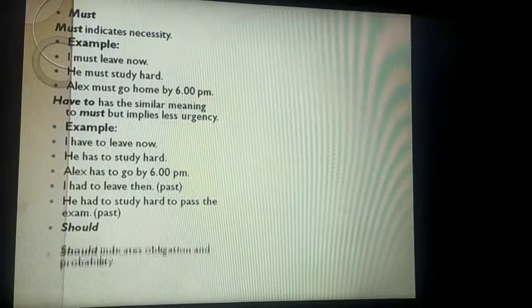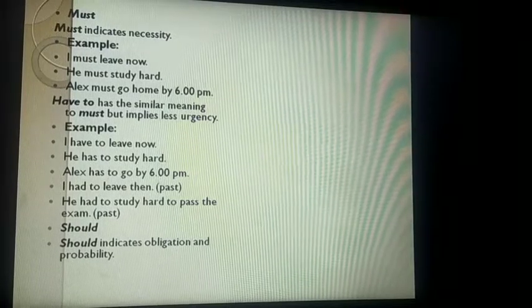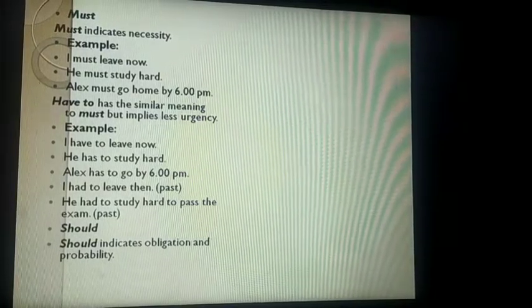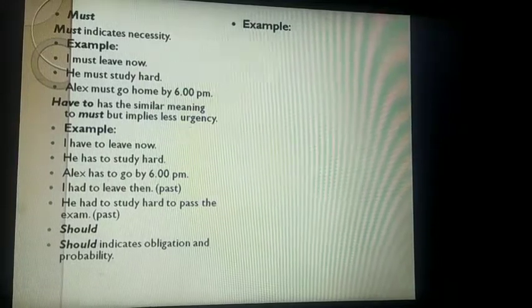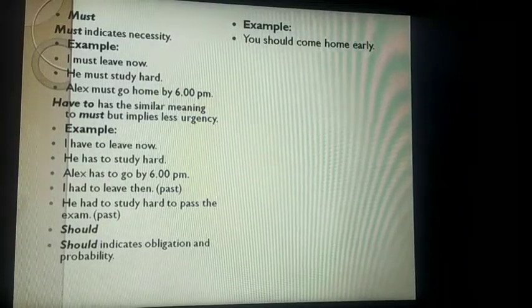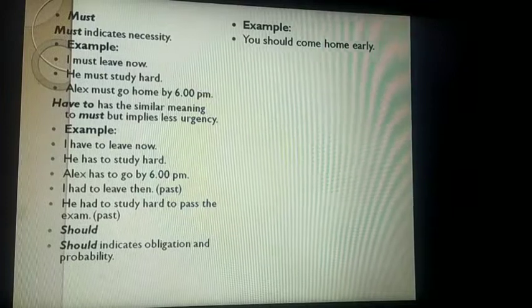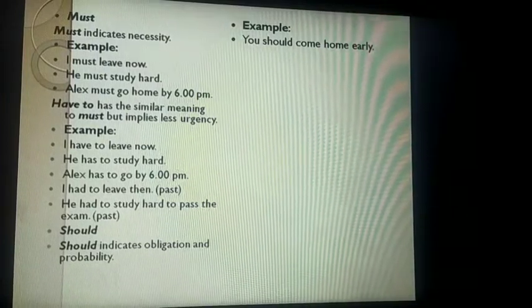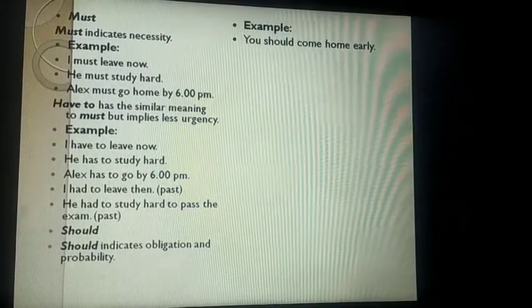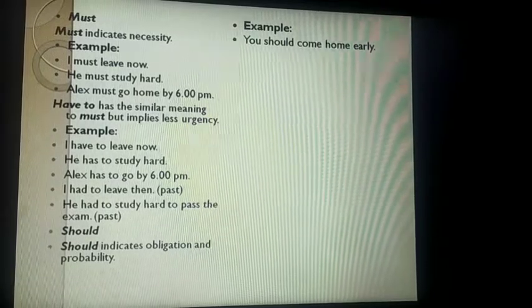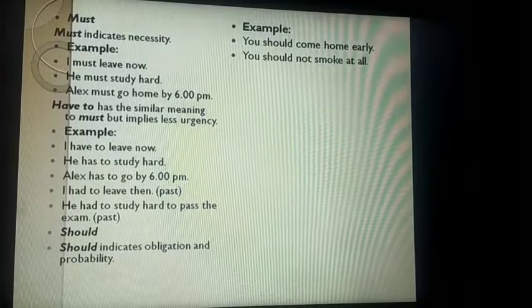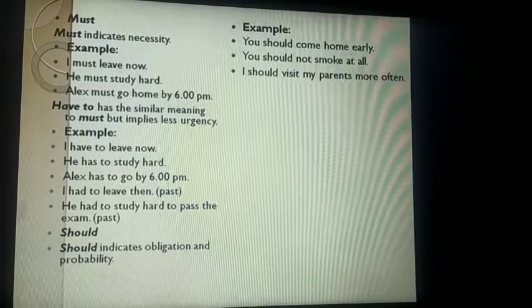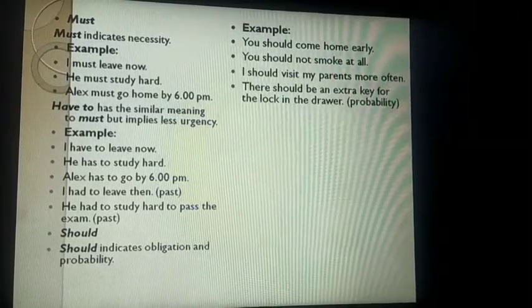Next is should. Should indicates obligation and probabilities. Okay, let's see how it uses obligation. You should come home early. And also when you want to suggest something to somebody, अगर आप किसी को कुछ suggest कर रहे हैं, for that also you can use should. You should not smoke. I should visit my parents more often.